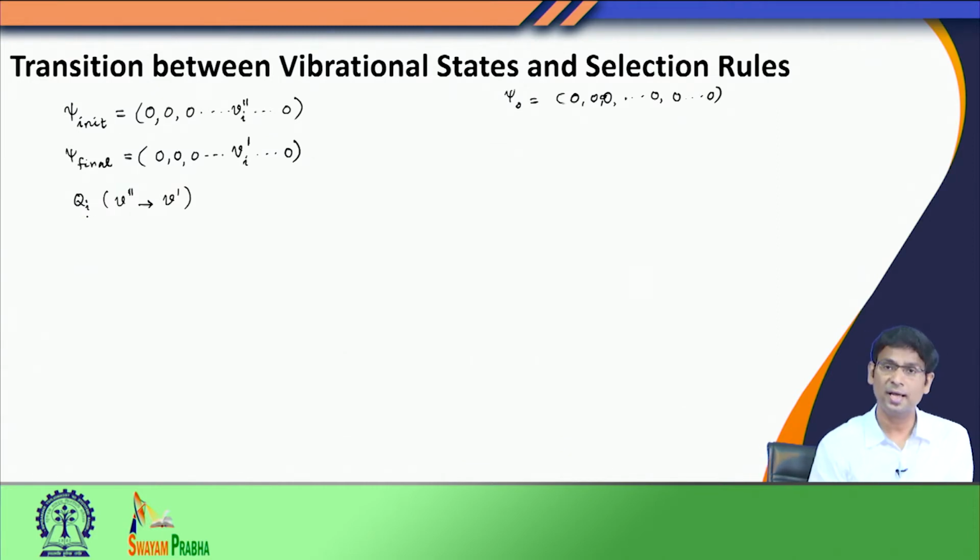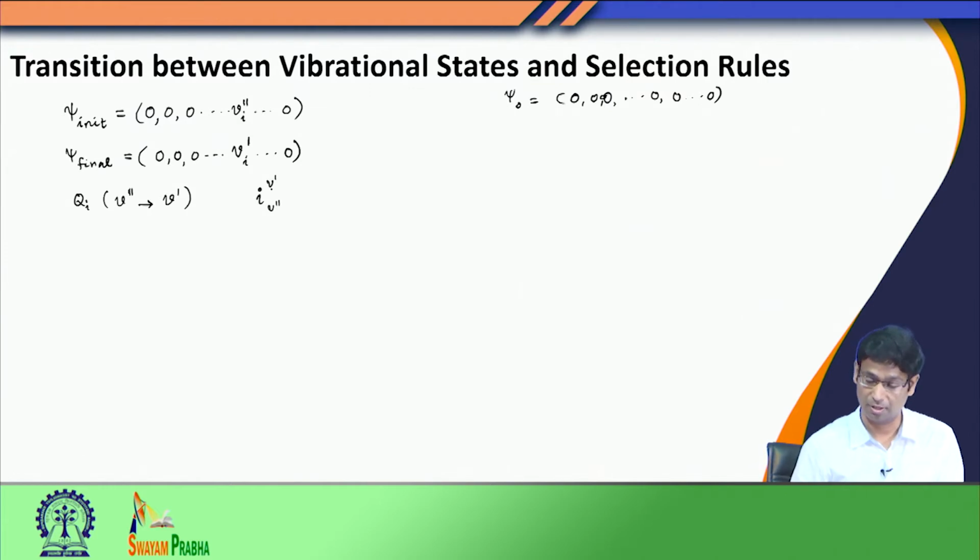There is a shorthand notation to describe this process. I simply write the normal mode number i here, then write the initial state v double prime as the subscript, and the final state v prime as the superscript. Just to give you one example, consider a triatomic nonlinear system with 3 degrees of freedom.